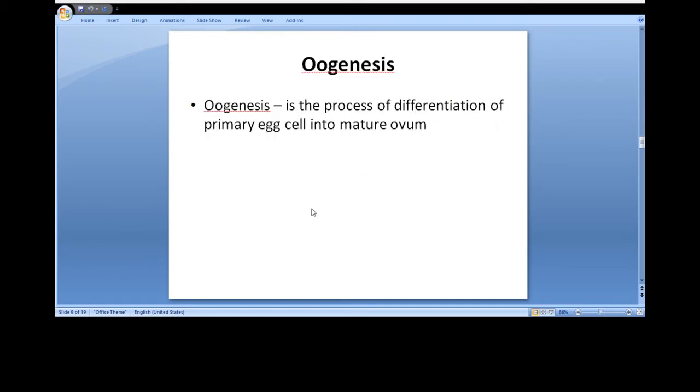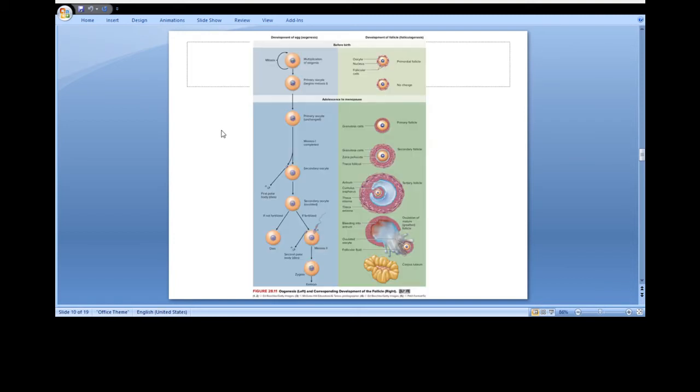Coming to oogenesis. Oogenesis is the process of differentiation of primary egg cell into mature ovum. Unlike spermatogenesis in males, oogenesis in females starts before puberty. Oogonia undergo mitotic divisions. These oogonia give rise to primary oocytes which start meiosis I and are arrested in the diplotene stage of first meiotic prophase.